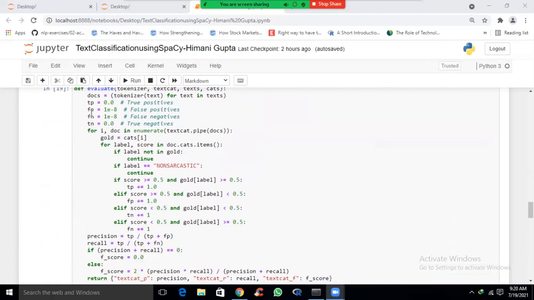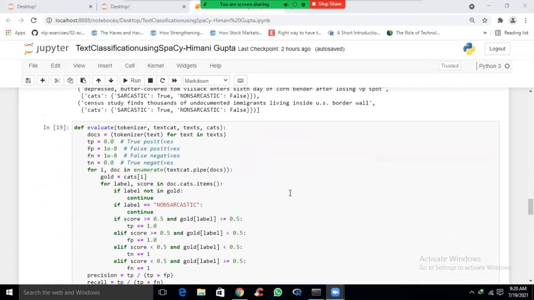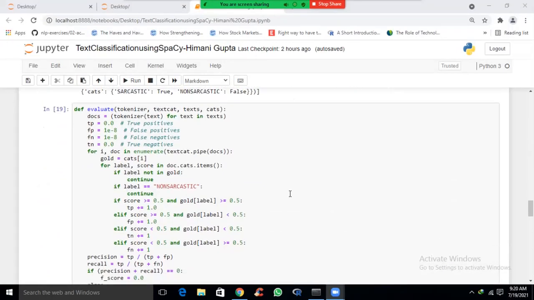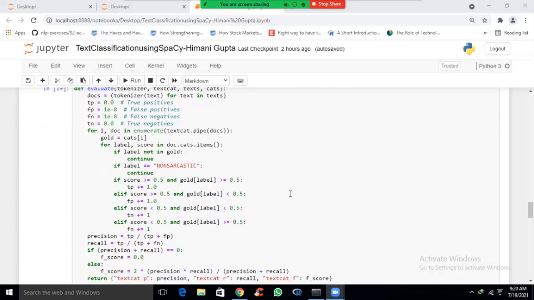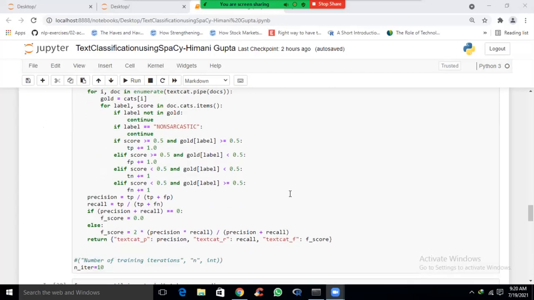These are true positives, FP represents false positives, FN represents false negatives, and TN represents true negatives. The confusion matrix is widely used in training machine learning models because it tells us about the precision, the recall, and the F1 score.